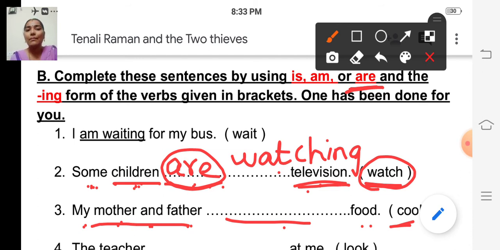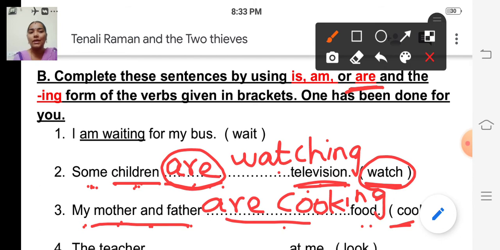My mother and father are cooking, C-O-O-K-I-N-G, cooking food. So you can copy this down in your textbook. Children, take your New Voices textbook and copy this down.